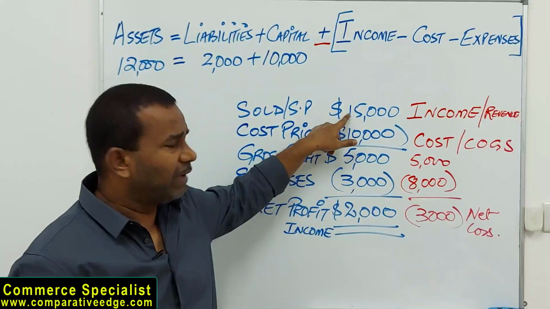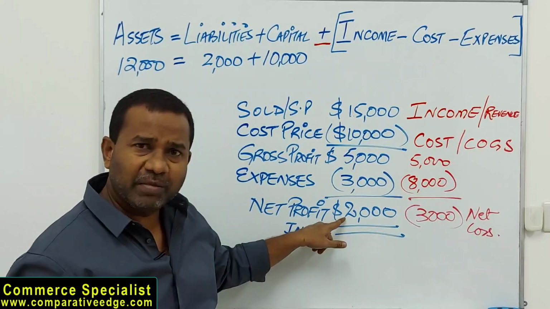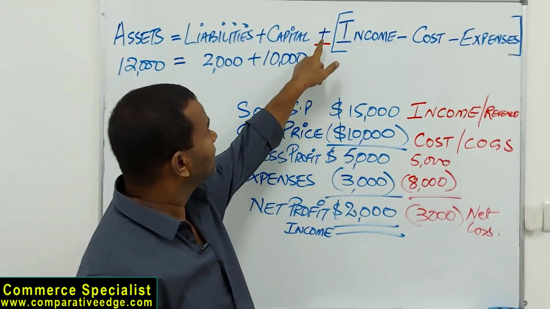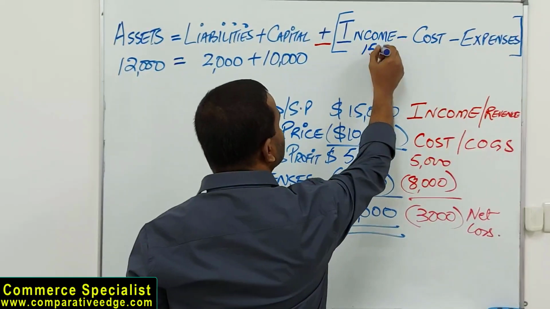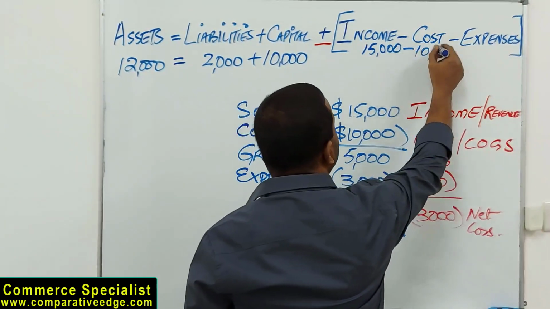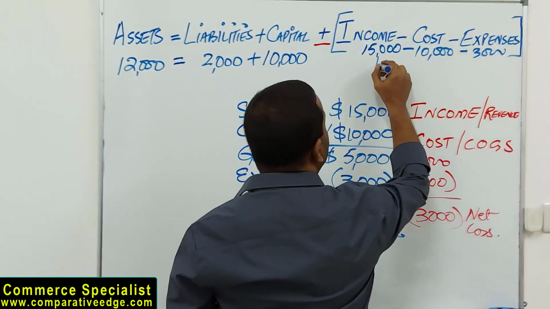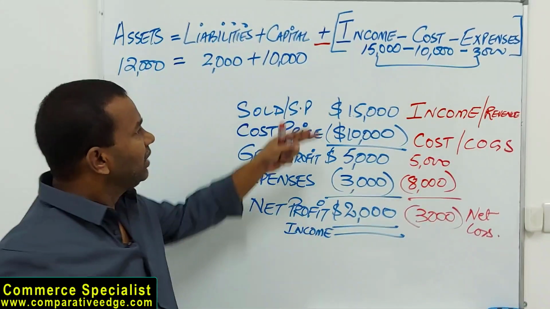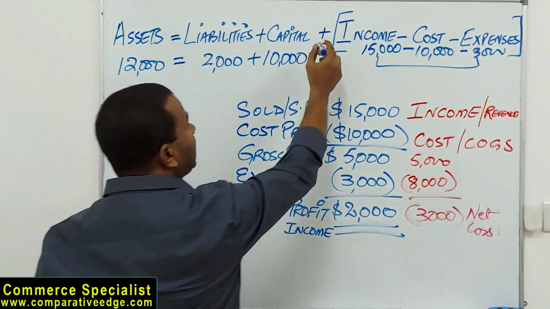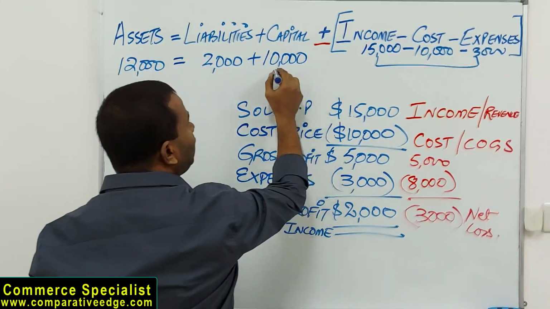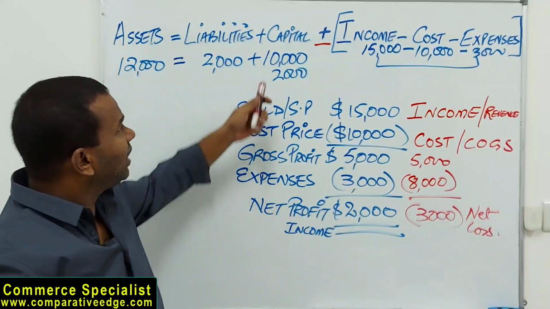I sold it to a friend of mine or a customer of mine for 15. Down the road, how much profit did I make? 2,000. Look at this, plus or minus. My income is 15,000. My cost is 10,000. My expenses are 3,000. So what is the net result of all this? Income minus cost minus expense. I'm making a profit. If there is a profit, can you see a plus sign here? That profit will be added to this, which is 2. Profits are added to capital.